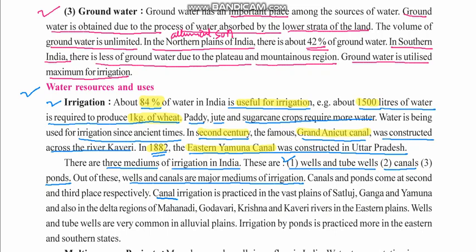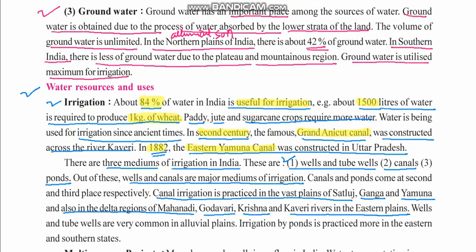Canal irrigation is practiced in the vast plains of Satluj, Ganga and Yamuna, and also in the delta regions of the Mahanadi, Godavari, Krishna and Kaveri rivers in the eastern plains.